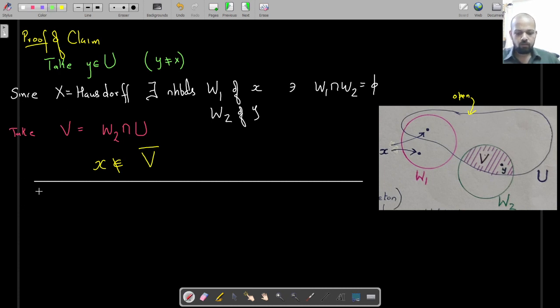So now let f from natural numbers to X be a function.